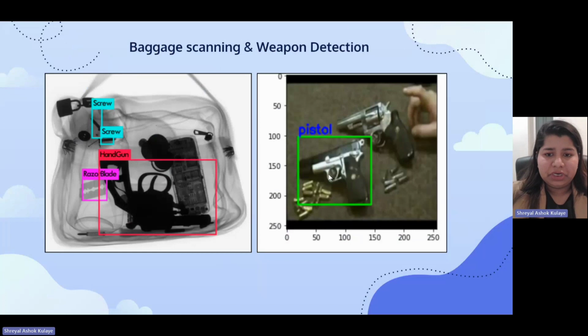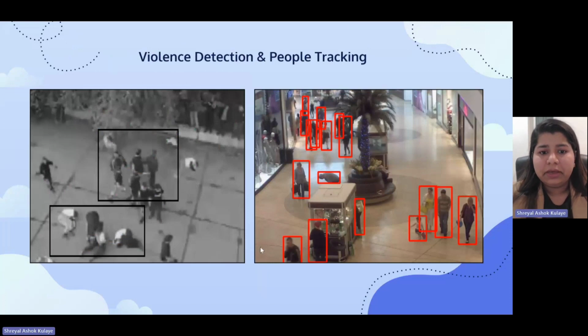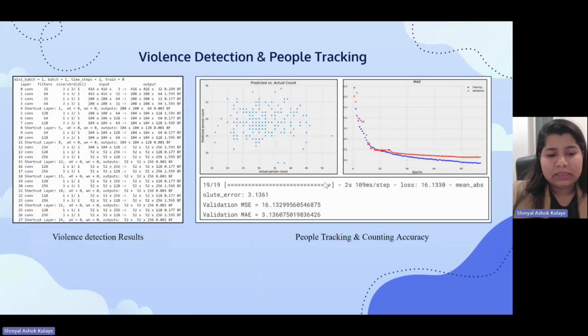About the weapon detection, again the same thing, but for weapon detection we used a different data set which was very easily publicly available. From there we developed it again using YOLO 3, and object detection and OpenCV strategies were used. For violence detection and people tracking, again YOLO 3, YOLO 4, OpenCV and object detection techniques were used, wherein it detects abnormal behavior and violence, and then tracks the number of people, and it keeps on changing the count as the video plays. And these are the results of it.